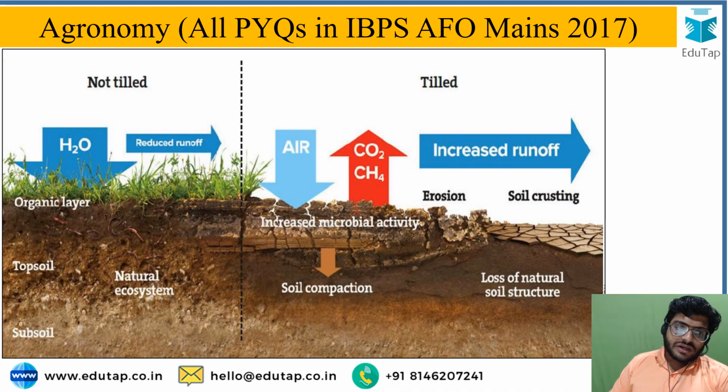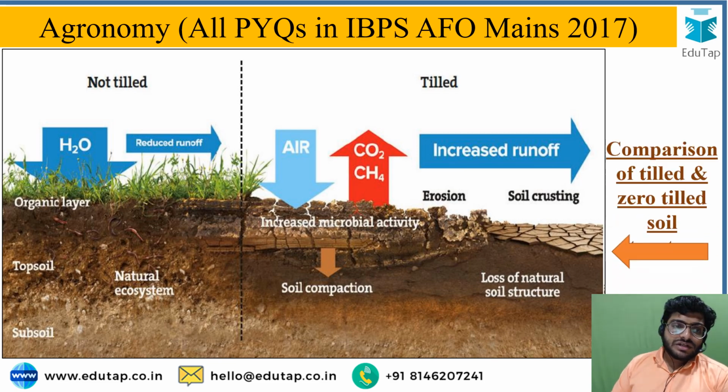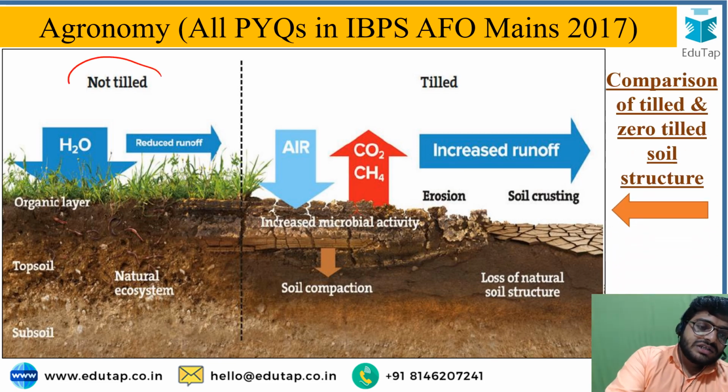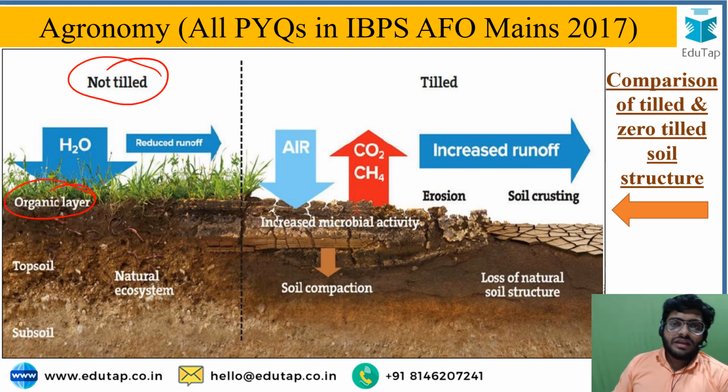On your screen you can easily compare the no till or zero till with the conventional tillage operation. No till soil has an organic layer that will enrich the soil structure, and it has no compaction and no disturbance in the natural structure of the soil when compared with tilled soil.